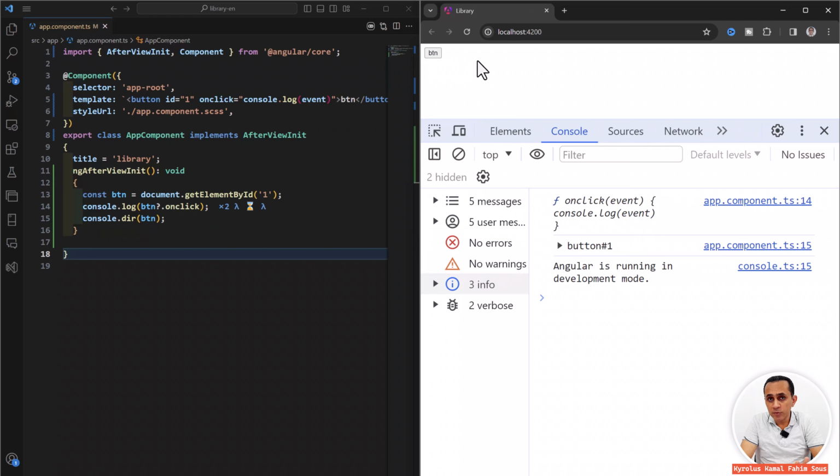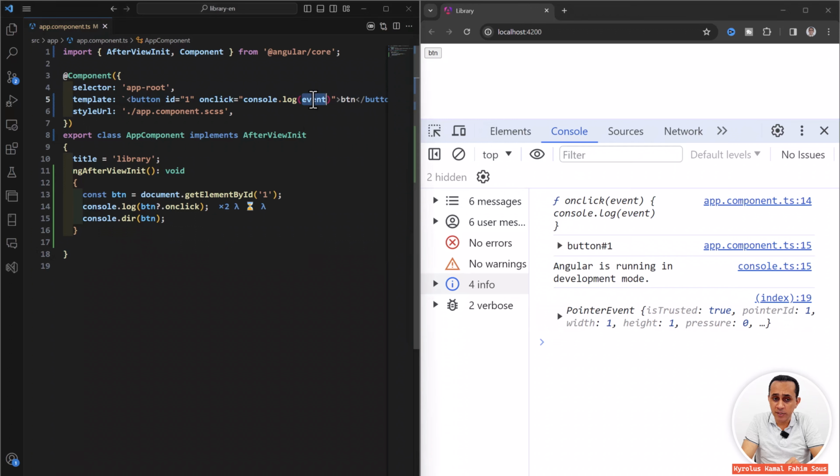But before talking about how Angular deals with events, I want to ask you two questions. The first one is, when we click on the button, we see a pointer event that is bound to this event input, and the question is, why event? Why does Chrome see this event variable and bind it to this object? This is by convention. There is no specific rule, it's just by convention.